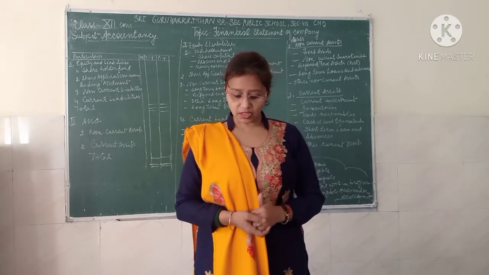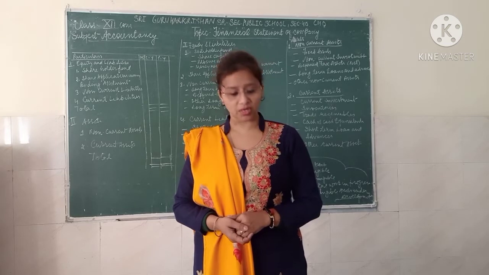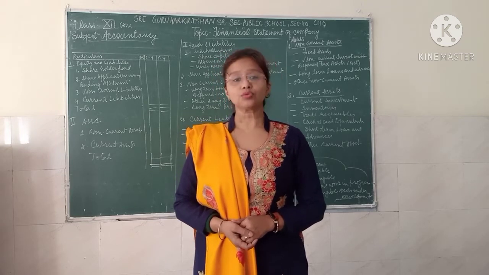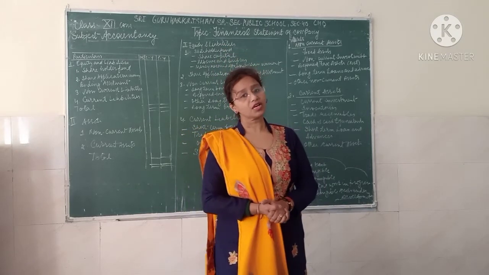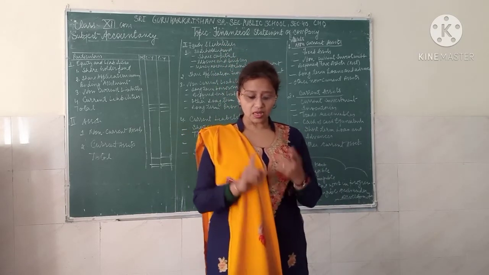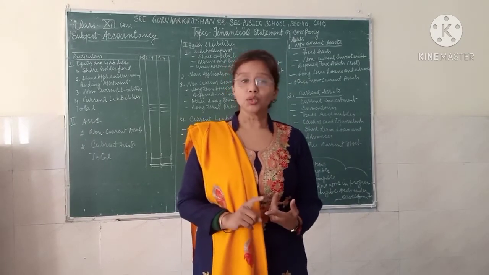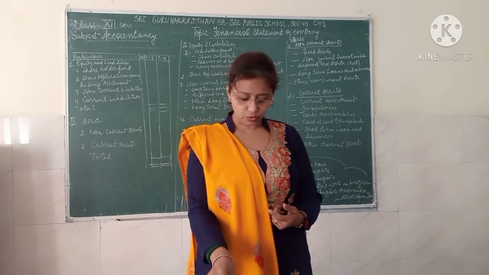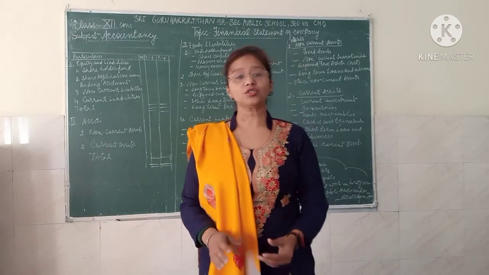So, a set of financial statements as per Section 2, subsection 40 of the Companies Act 2013 includes the balance sheet, the profit and loss account, notes to account, and the cash flow statement. So, these are your financial statements.